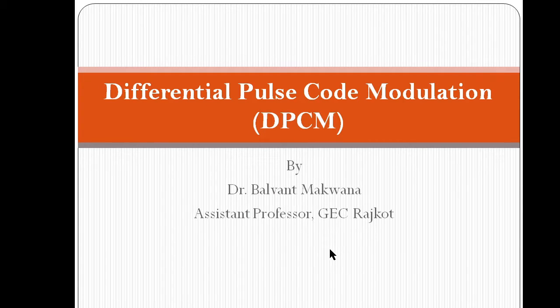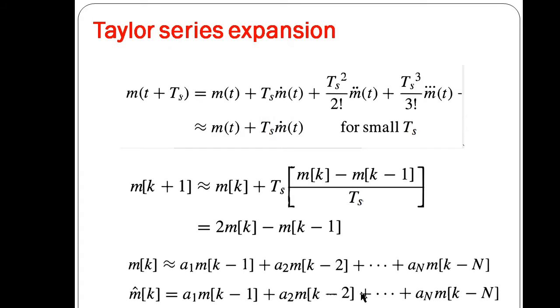So Taylor series is nothing but, so this is your Taylor series. We are having signal m(t).